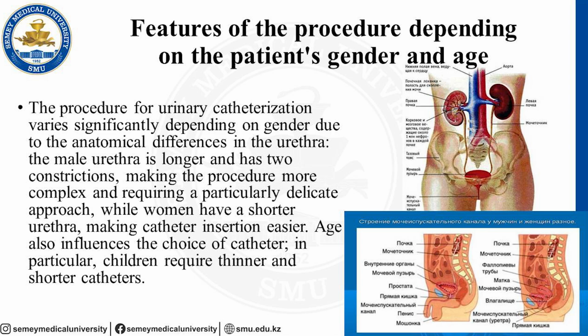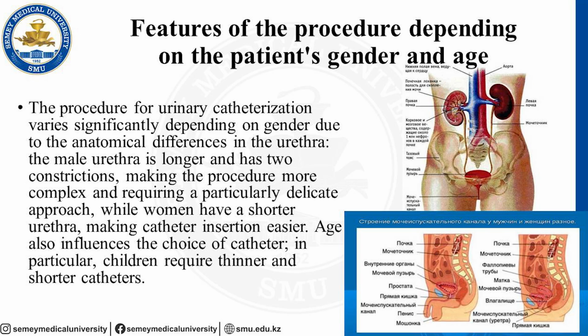We know that the catheterization procedure has features depending on the patient's gender and age. Why? Because the procedure for urinary catheterization varies significantly depending on gender due to anatomical differences in the urethra.